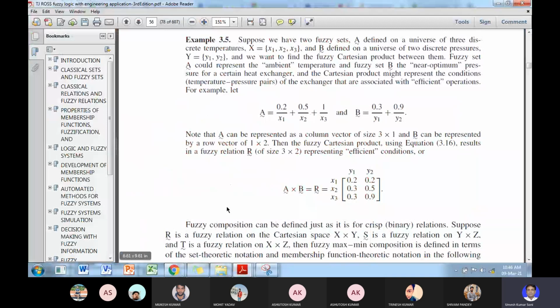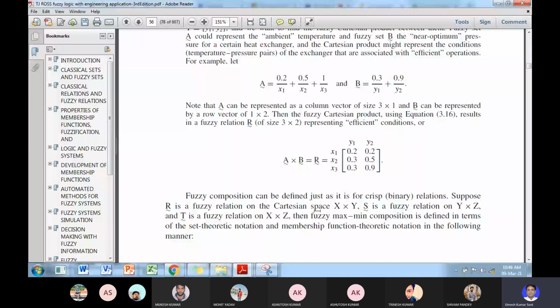What you get here, the minimum of 0.2 and 0.3 is 0.2. Similarly 0.2 and 0.9 you have the minimum 0.2, and in this way you get the relationship R between A and B. This is equal to the Cartesian product between A and B.